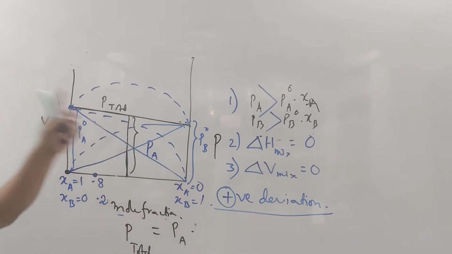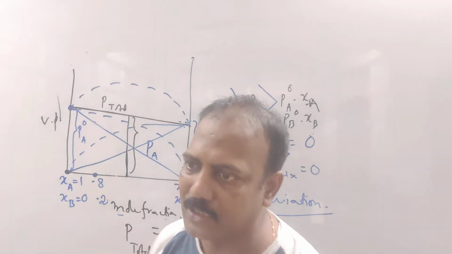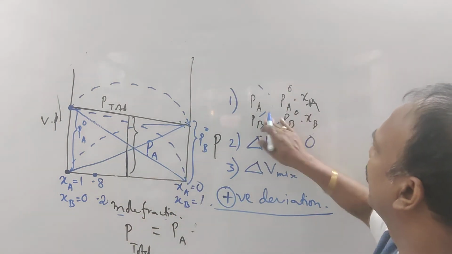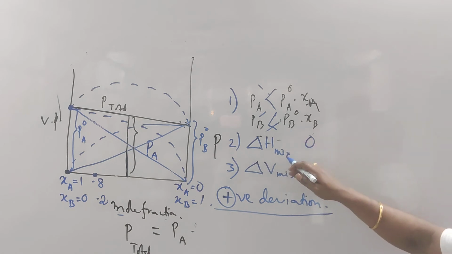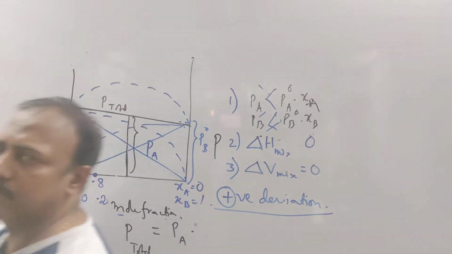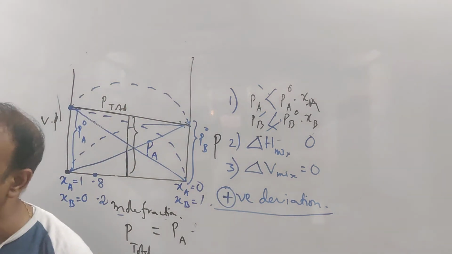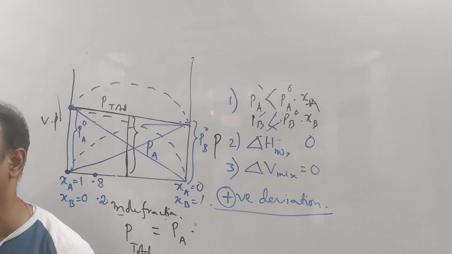And I hope all of you understood what the negative deviation will be. Negative deviation means this will all be less. Here, in case of positive deviation this is greater, in case of negative deviation it will be less. Okay, so there are two ways the deviation can take place. One is positive deviation, where every value is greater than its expectation, and where every value is less than its expectation, that is negative deviation.